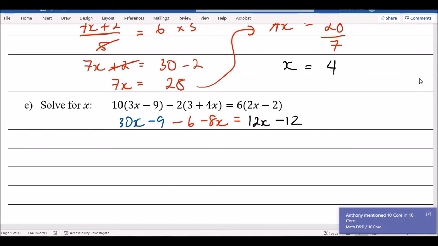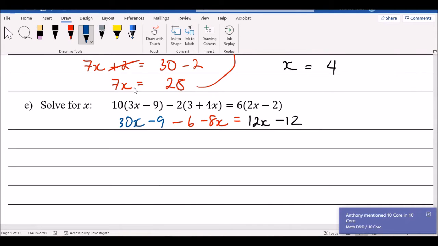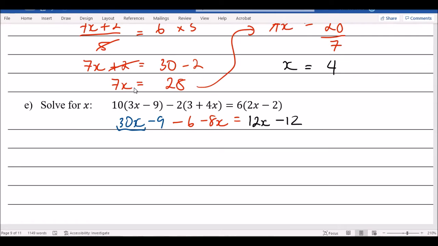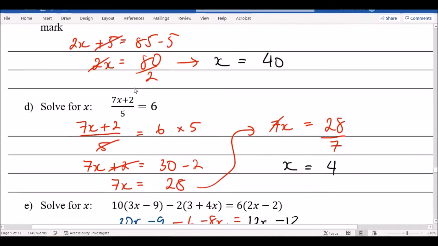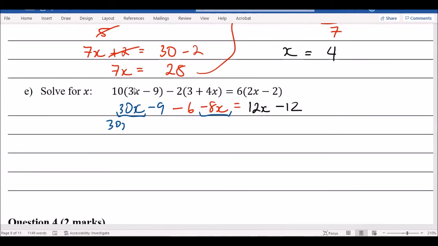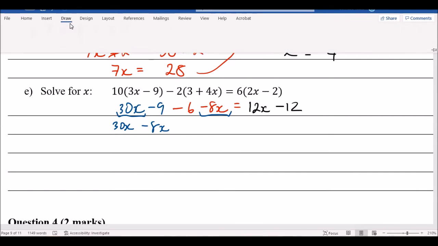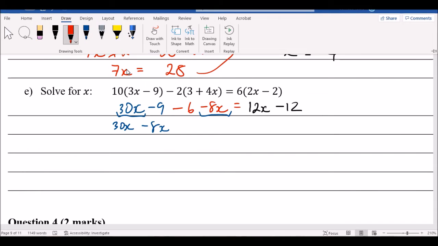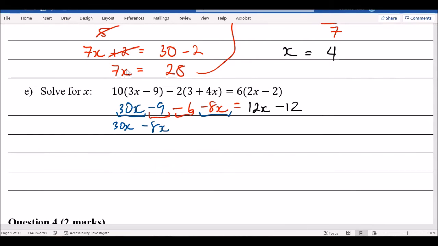So what that means is in here, this number and this number are like terms because they both have an x in it. So 30x, I'll rewrite it for you guys, minus 8x can be put together. And the other terms that are the same are this minus 9 and minus 6. I'm only doing this so it's easier to see what's happened.